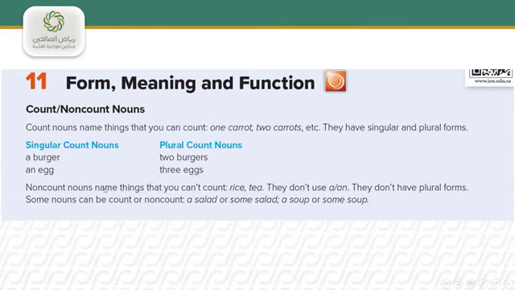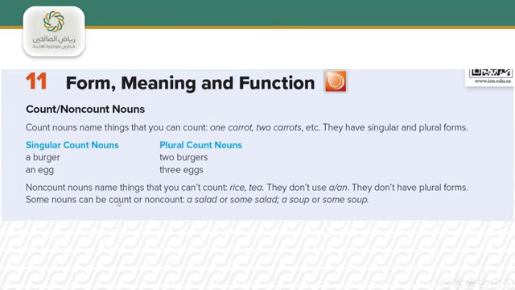Non-count nouns name things that we can't count, like rice, tea, air, space, and so on. They do not use a or an, because a and an means one, and we can't count them, so we can't use a or an. They do not have plural forms, because we can't count them. They have no plural forms.